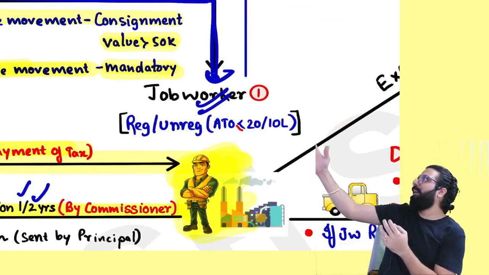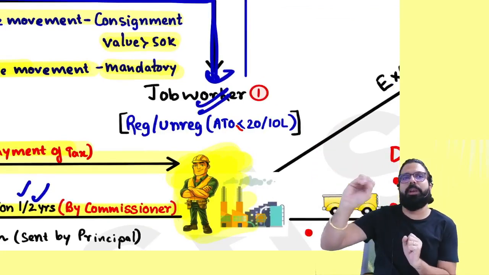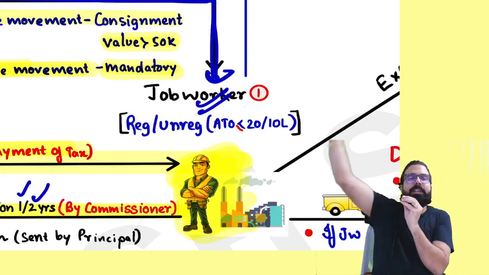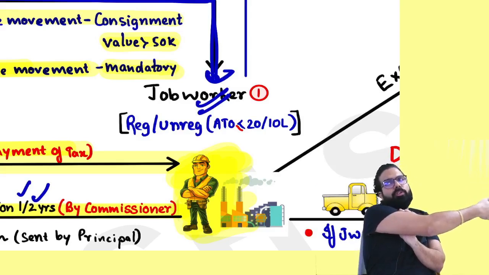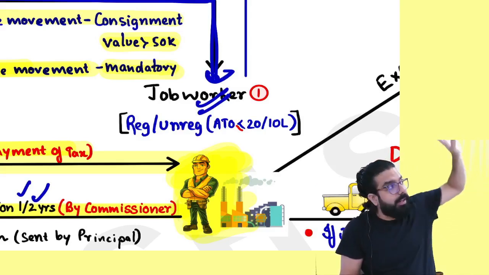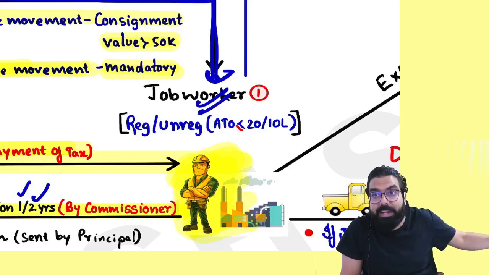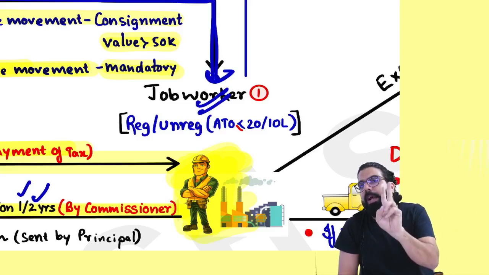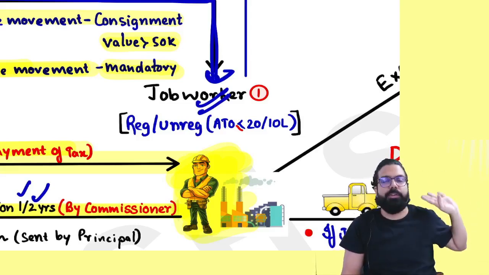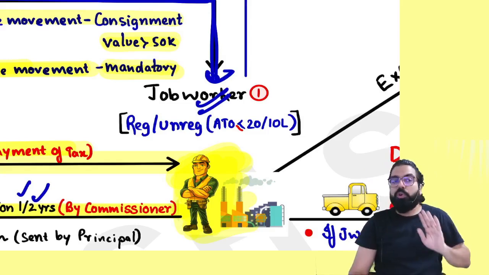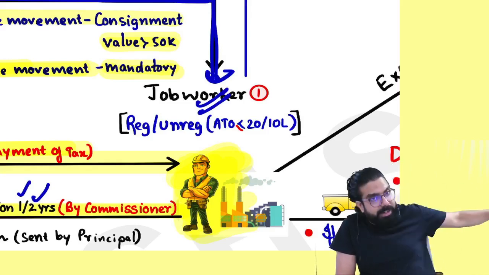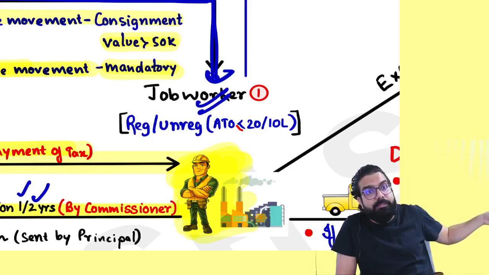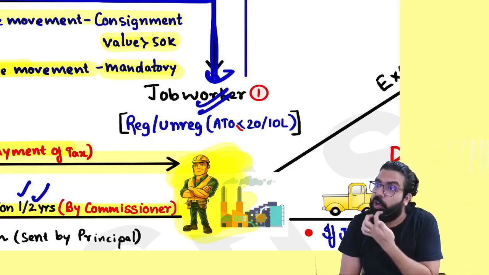So I told my supplier, for example, I wanted to manufacture shirts. I told my supplier, you give me the bill, send the cloth directly to the job worker. Let him do the job work and give it to me. Remember one thing, the day the job worker receives it, from that day you should bring it back within how much time? 1 year in case of inputs, and capital goods should be brought back within 3 years. Is my point clear to all? If you send it, from the day you send it, it should come back within 1 year or 3 years. If they receive it directly, then within 1 year or 3 years, it should come back.